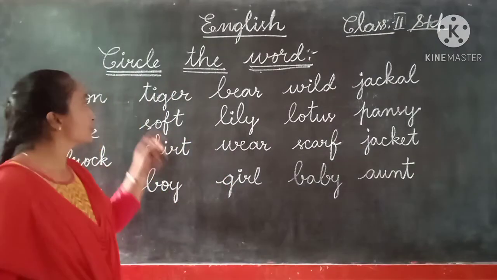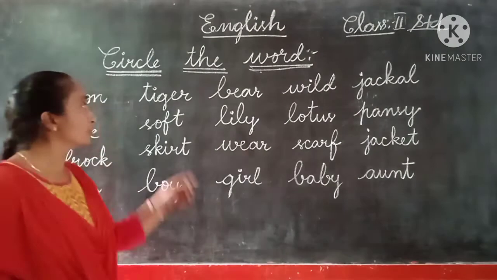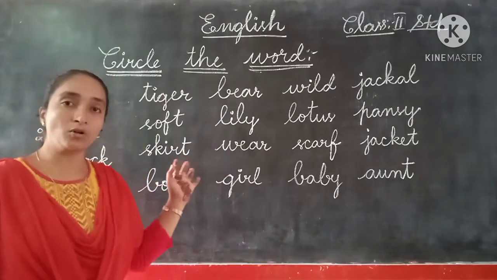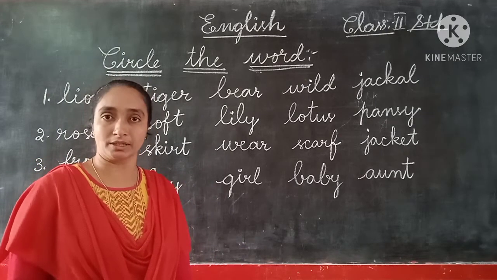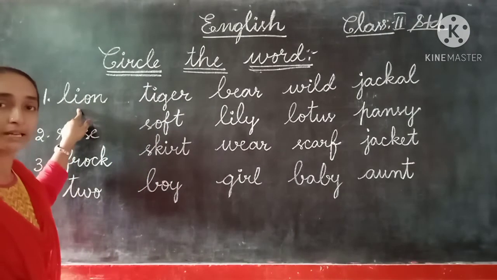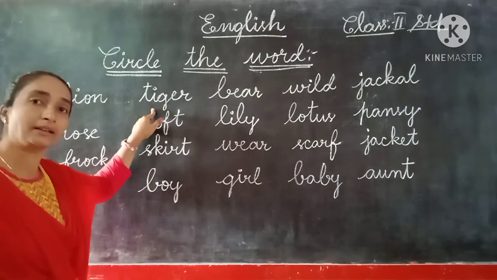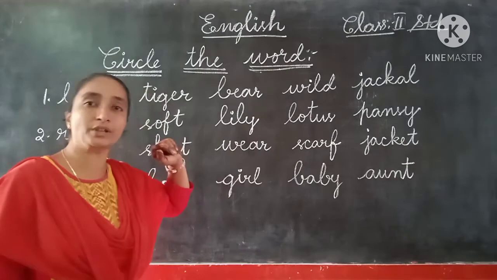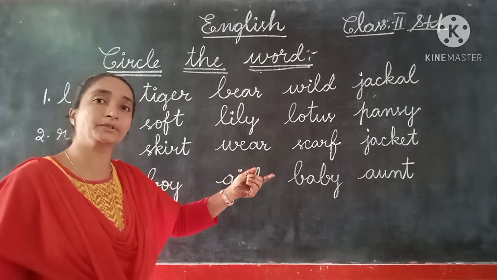Okay, children, what are these? Yes, these are the names of animals. But among all these names, one word is the one which is not a naming word. So we have to identify that word. Lion, L-I-O-N, lion, naming word. Tiger is also the name of an animal. Bear is also a naming word.